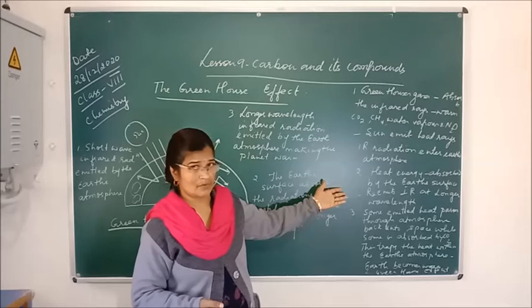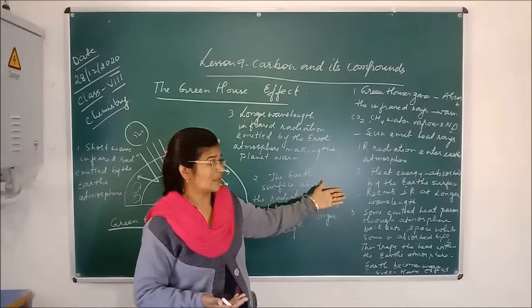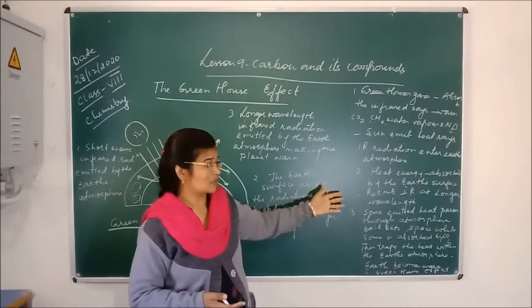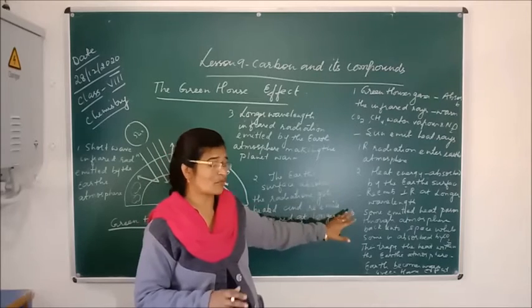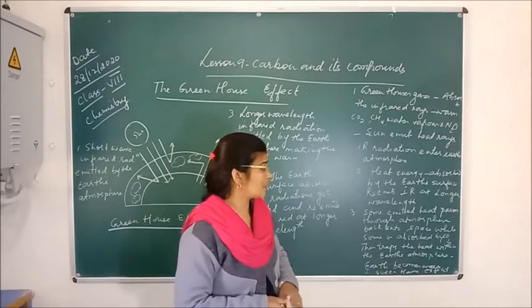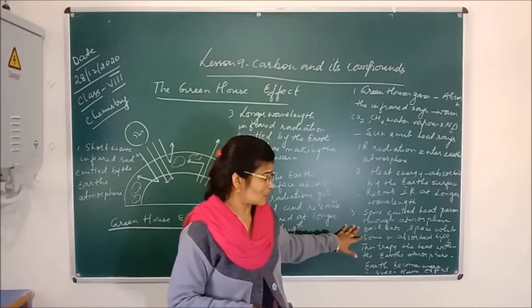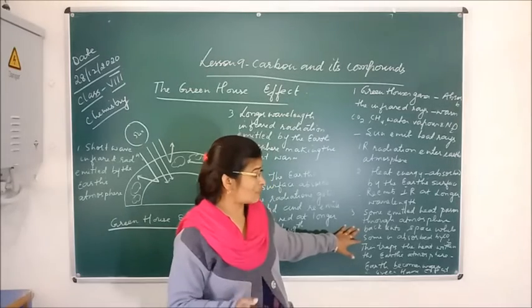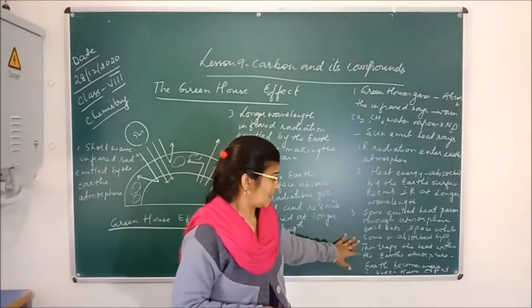This infrared radiation, at a longer wavelength, is transferred to the atmosphere. Some of these emitted heat rays pass through the atmosphere back into space, and some of them are absorbed by the Earth.